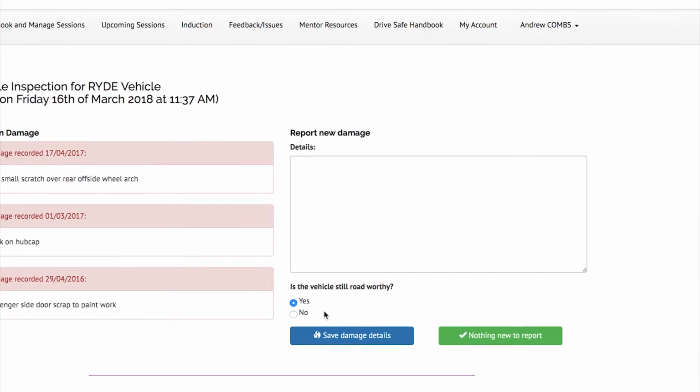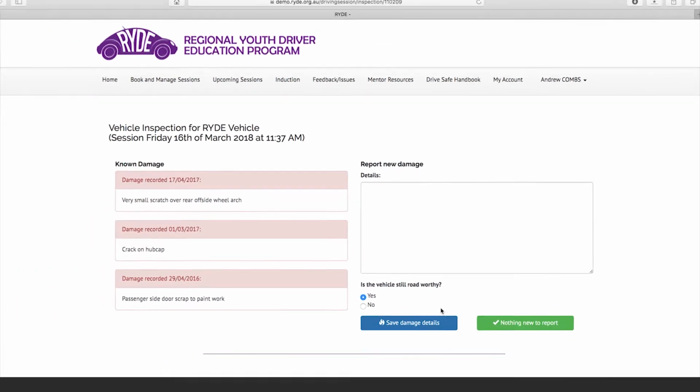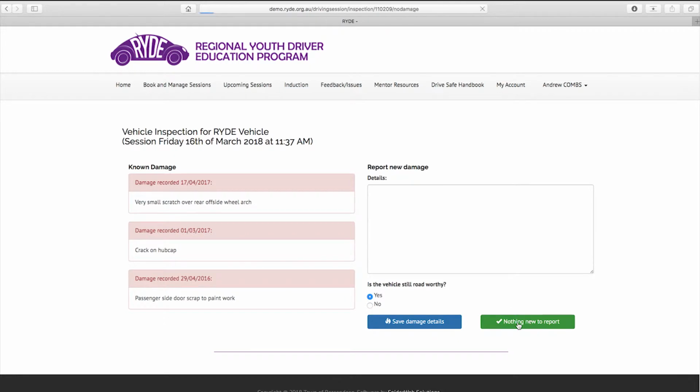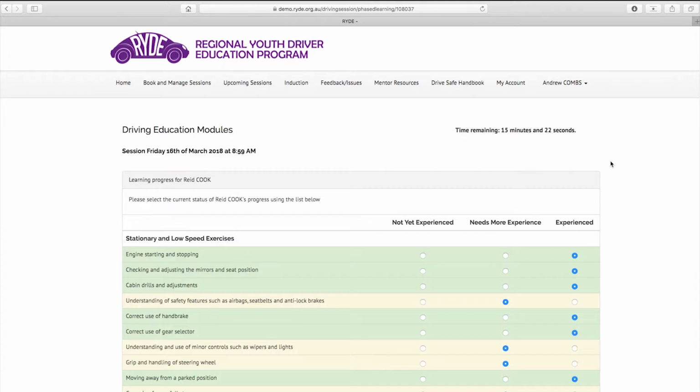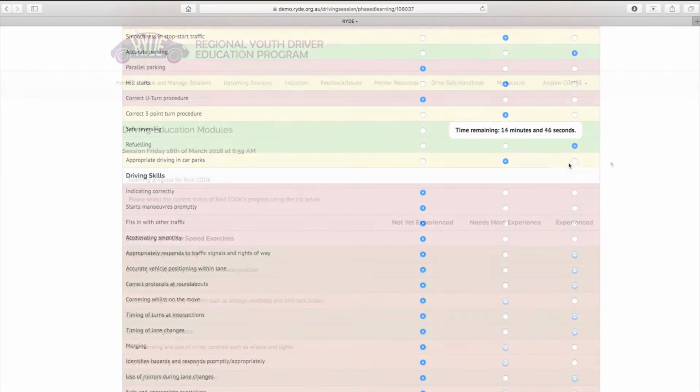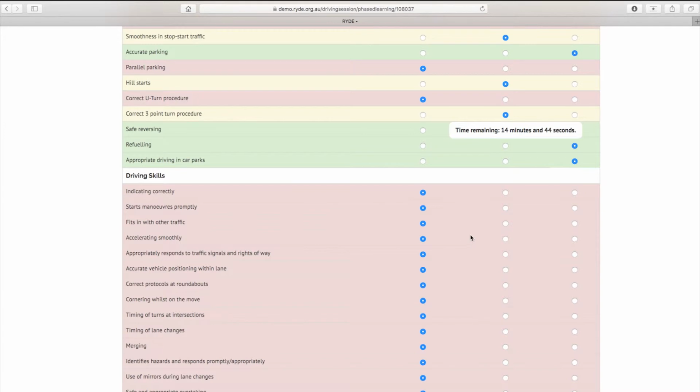Upon saving the details of any damage or declaring nothing new to report, you will be prompted to start the session. You will be presented with a screen which is similar to the one seen in the previously reviewed driving notes, which offers some guidance as to areas requiring more practice. These modules are only designed as a guide, and a more free-flowing approach may better suit your style and that of the client. The level of competency in each skill area may be changed by mentors as the client's skills improve.